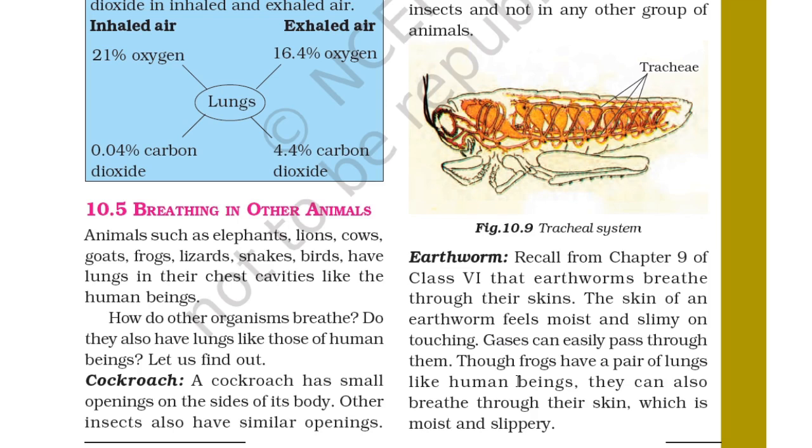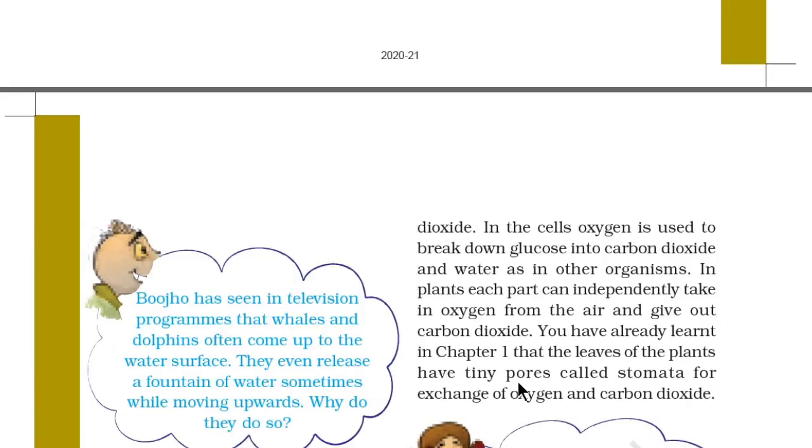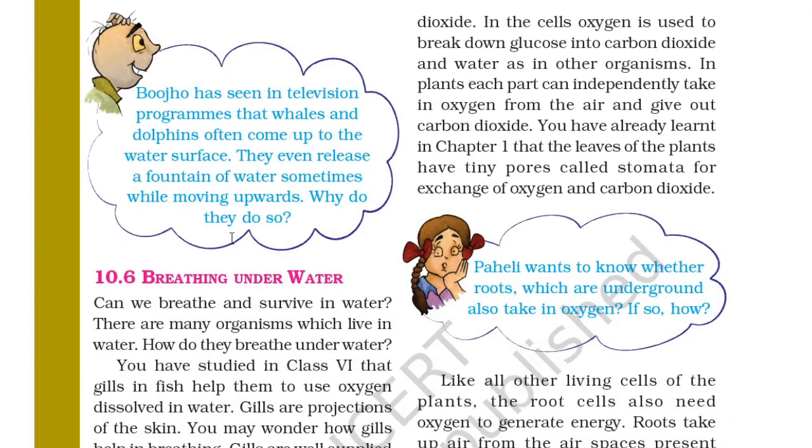So their skin is also moist and slippery. Bojo has seen in television programs that whales and dolphins often come up to the water surface. They even release a fountain of water sometimes while moving upward. Why do they do so?